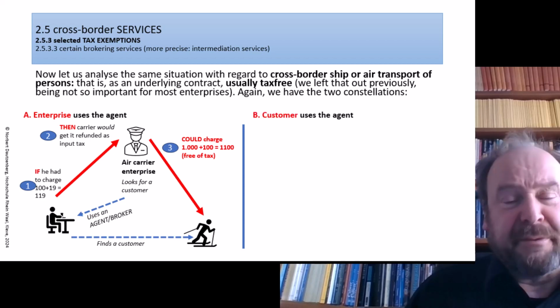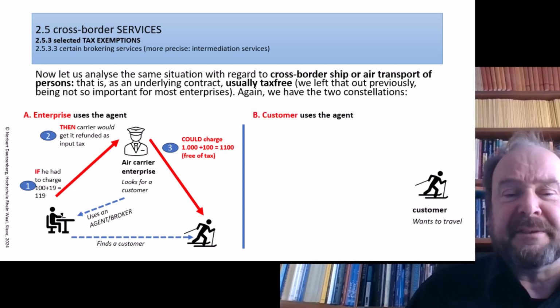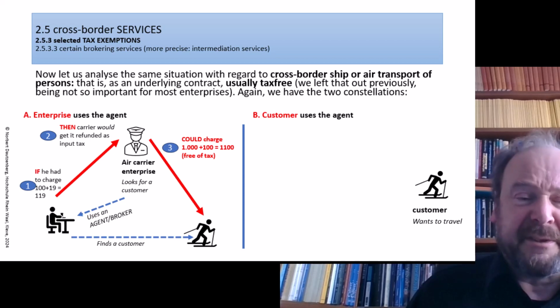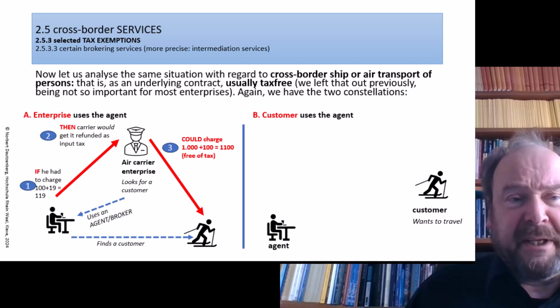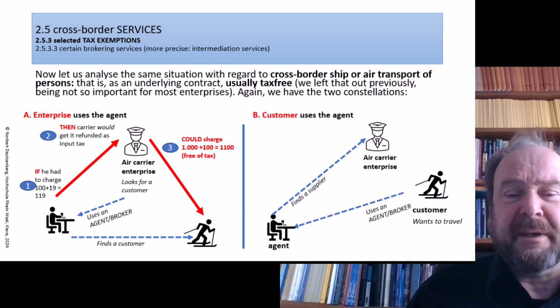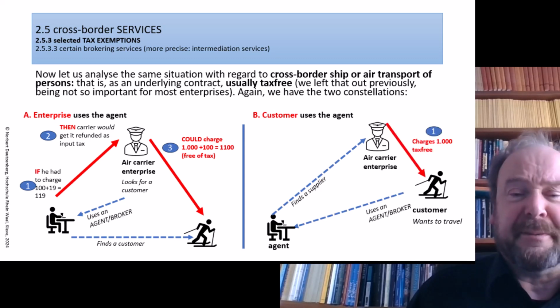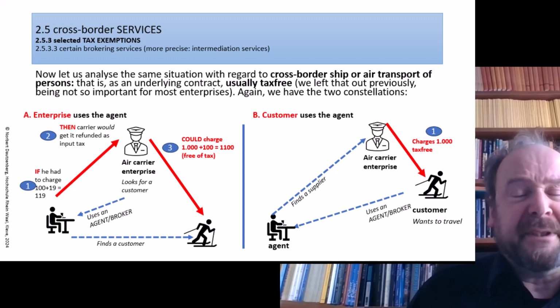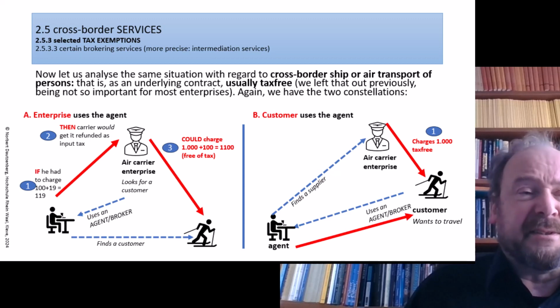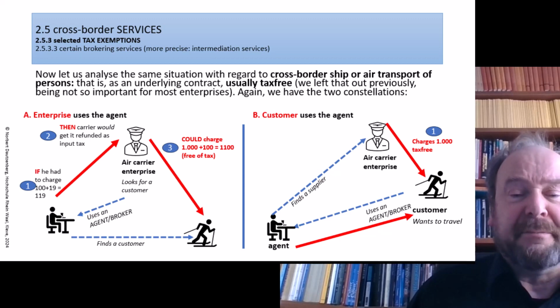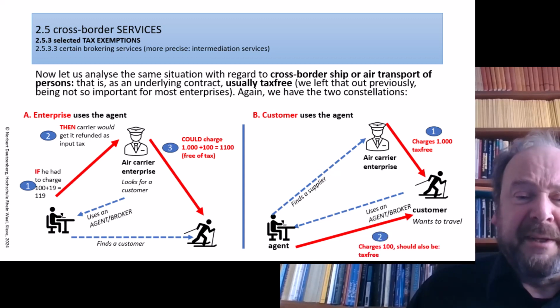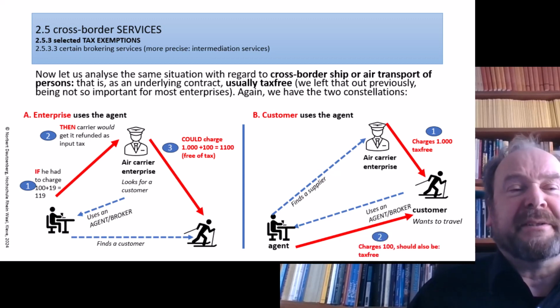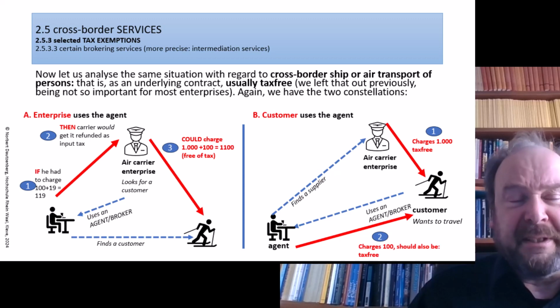If the customer now uses the agent, we have a slightly different situation. Customer wants to travel also. Looks for an agent, agent finds a supplier, supplier charges a cost of 1,000, that's free of tax because we said that's usually free in certain constellations. And now, surprise, the customer would have to pay for the agent because the agent, as we mentioned, was now ordered by the customer. And if that were now 119, there would be a difference between the left and the right side.